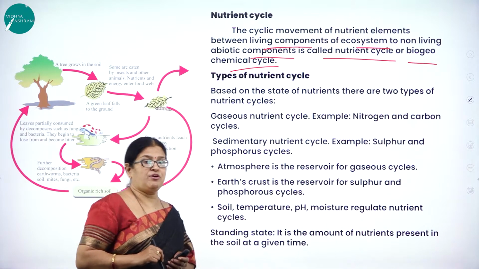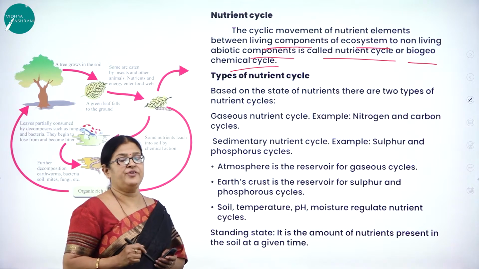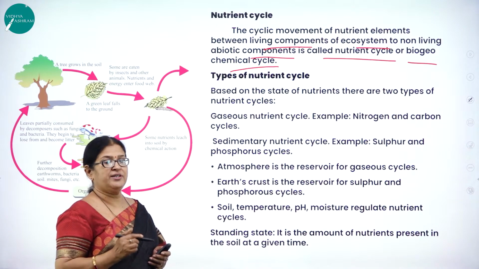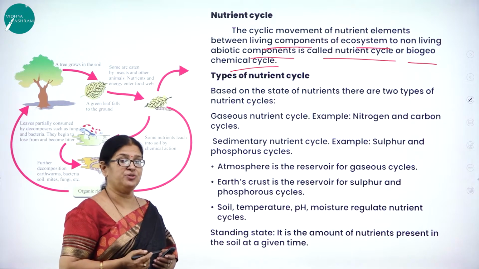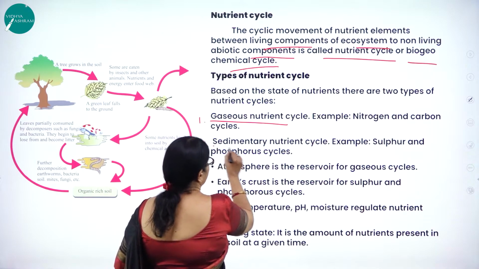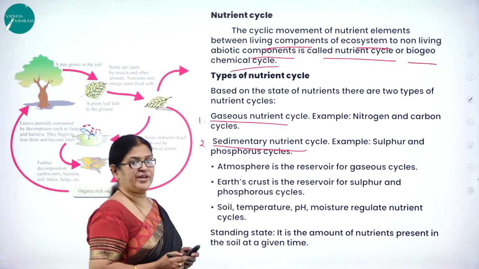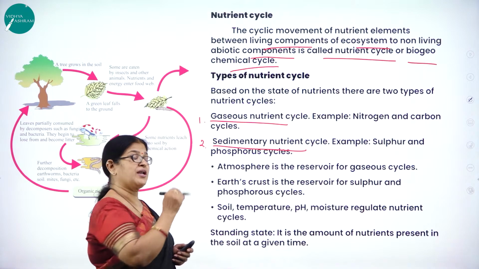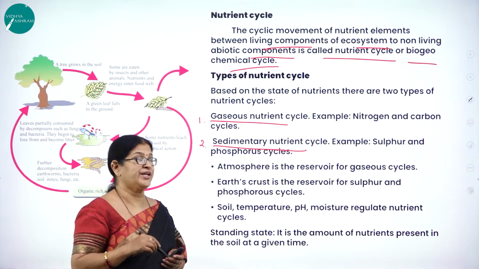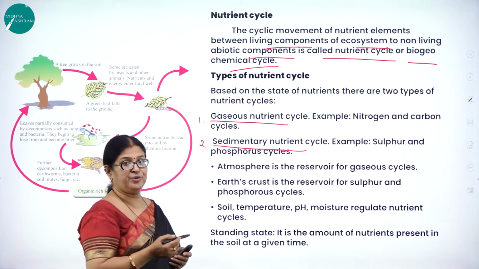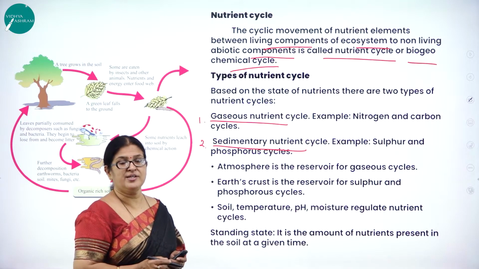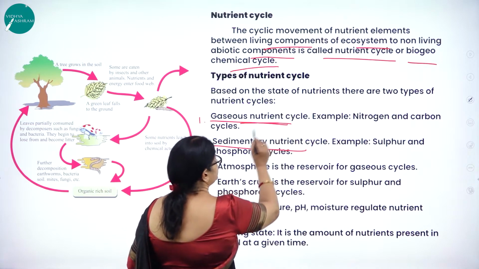What are the two types of the nutrient cycle we are going to study? There are two types of nutrient cycle. One is called the gaseous nutrient cycle, and the second one is called the sedimentary nutrient cycle. What is the basis for classifying the nutrient cycle into two types? Based on the state of nutrients, there are two types of nutrient cycle. So one is called the gaseous nutrient cycle.